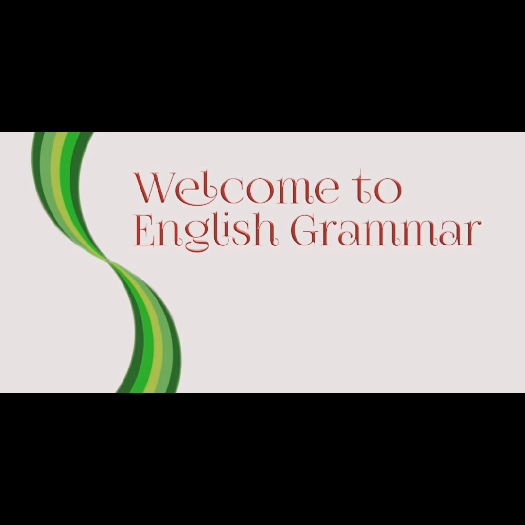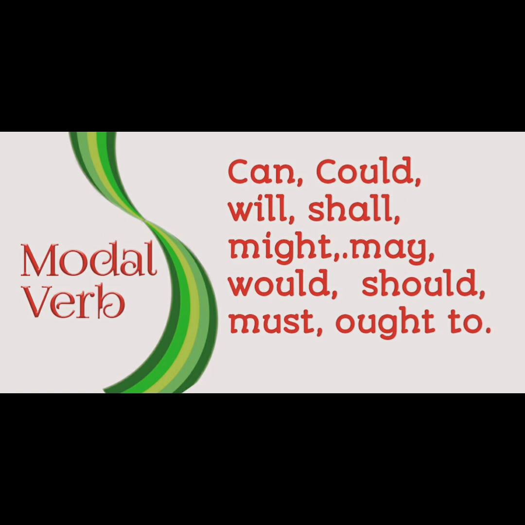As you can see, today we are going to discuss modal verbs. As modal verbs give more meaning to the main verb, they are used before the base form, or the first form, of the verb. Modal verbs are also called modals or modal auxiliary verbs. We can't change their forms; we have to use them as they are. There are mainly 10 modal verbs in English, like can, might, will, shall, could, may, would, should, might, and ought to.